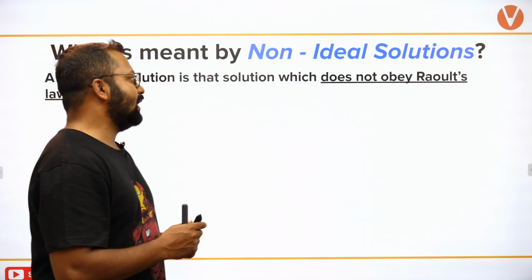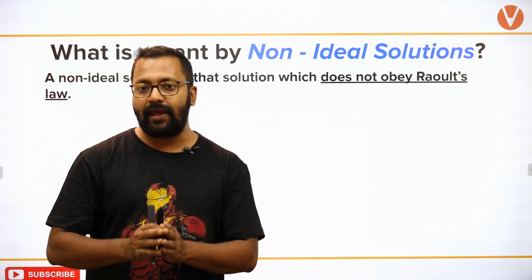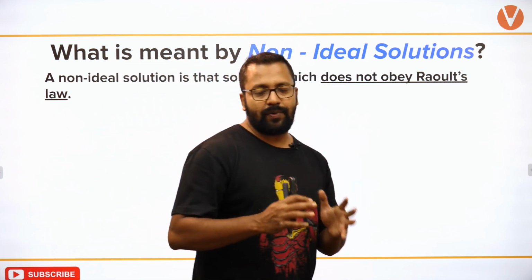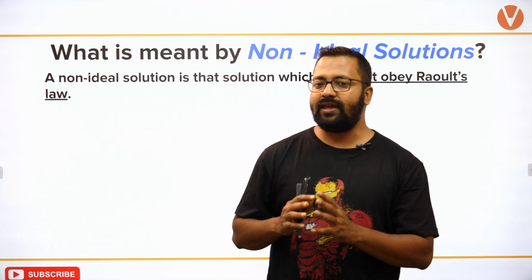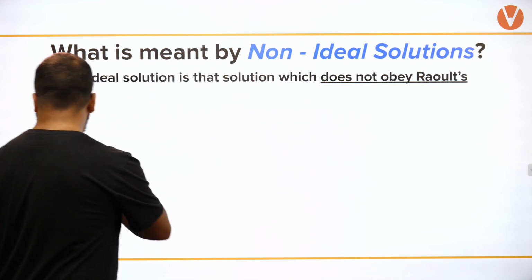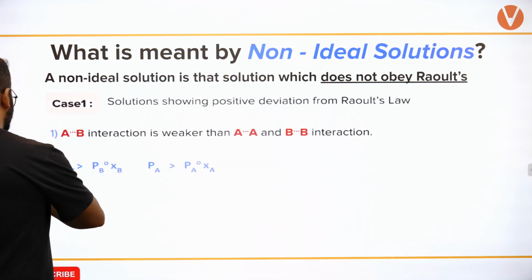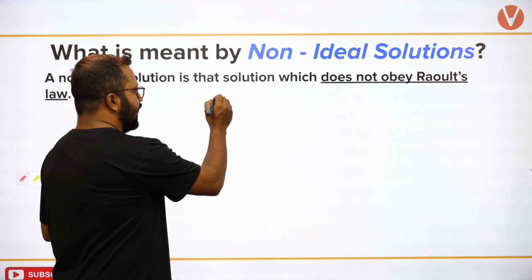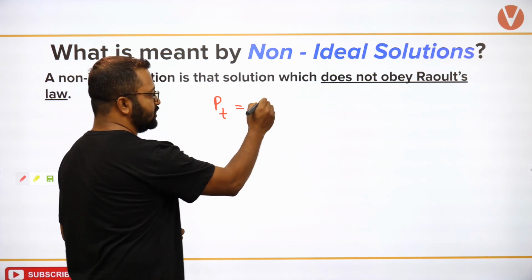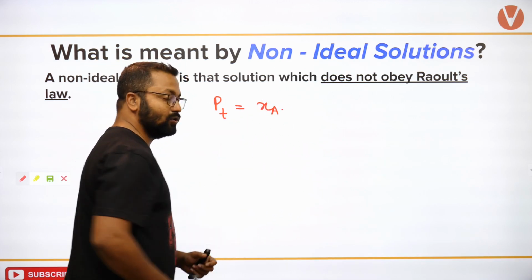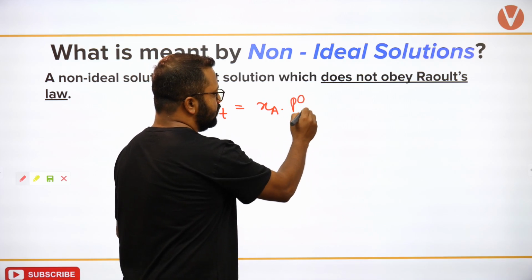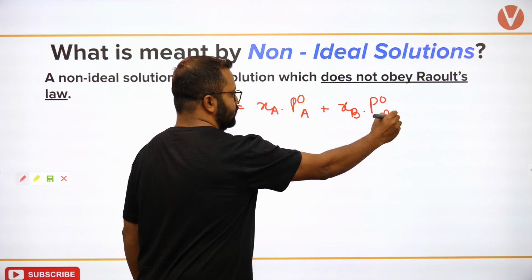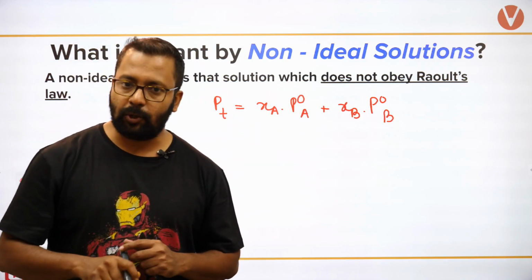Non-ideal solutions are the ones which do not obey Raoult's law. Raoult's law says that the total vapor pressure of two solvents can be given by an equation. Let me explain this in a very simple manner. Raoult's law says that total pressure is equal to mole fraction of solvent A times P naught A, plus mole fraction of solvent B times P naught B. This is what Raoult's law says.